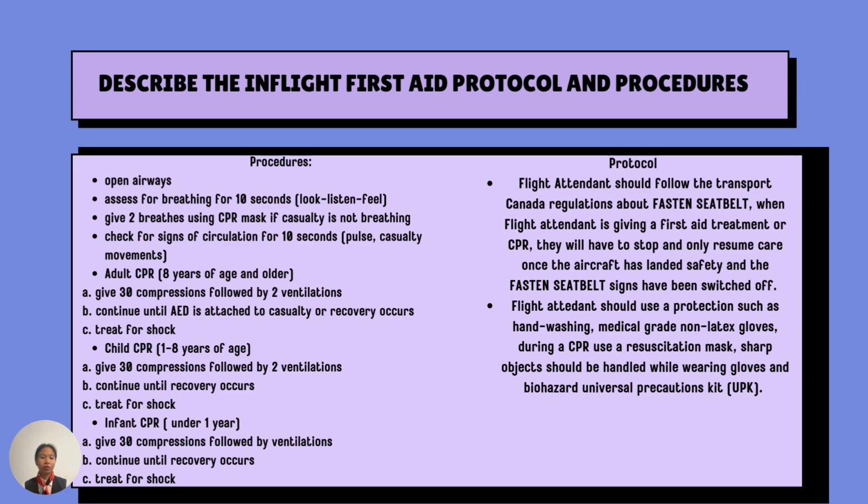Place the casualty in a supine position. Adult CPR, 8 years of age and older: give 30 compressions followed by two ventilations, and continue until an AED is attached to the casualty or recovery occurs. Treat for shock. Child CPR, 1 to 8 years of age: give 30 compressions followed by two ventilations, and continue until recovery occurs. Treat for shock.